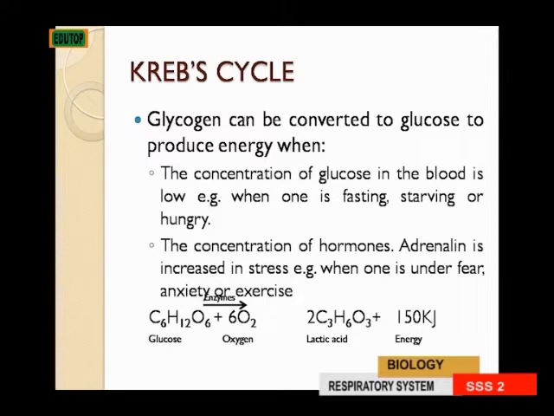So glucose plus 6 moles of oxygen will give you 2 molecules of lactic acid plus 150 kilojoules. That's the energy in an animal.